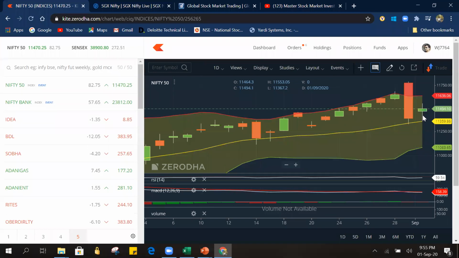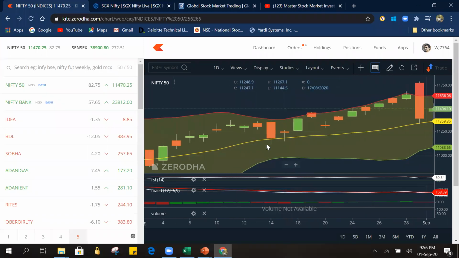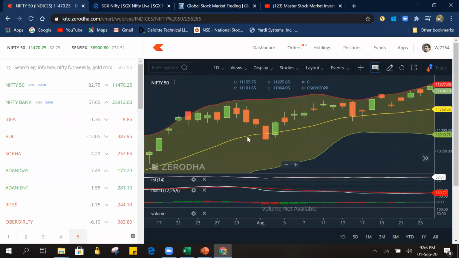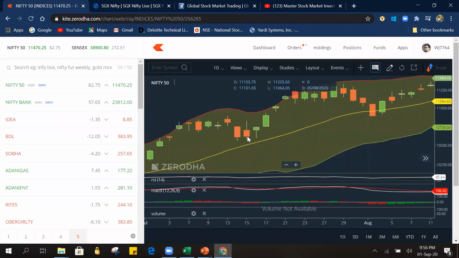If it is a hammer, it will indicate that tomorrow it might be bullish. If it is a shooting star, it will indicate that tomorrow it might be bearish. If it is a bullish Marubozu, tomorrow it will indicate bullish. If it is a bearish Marubozu, it will indicate bearish. But doji and spinning top won't indicate anything. Doji really won't indicate anything. Even sometimes with a spinning top, we can see it in green.